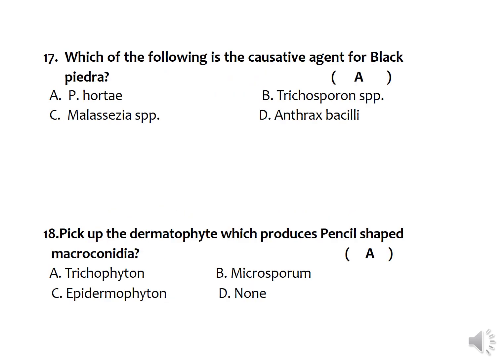Which of the following is causative agent for black piedra? Black piedra is a superficial skin infection produced by the Piedraia hortae. That is Piedraia hortae, and this mainly produces nodular lesions. The lesions are seen in the form of nodules on the hair, and the long hair, and also in the people who won't maintain the proper hygiene of their hair.